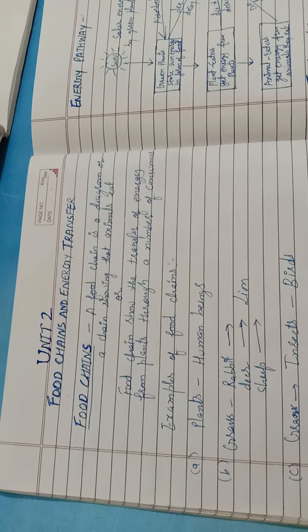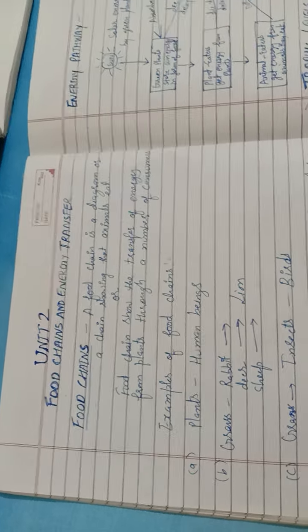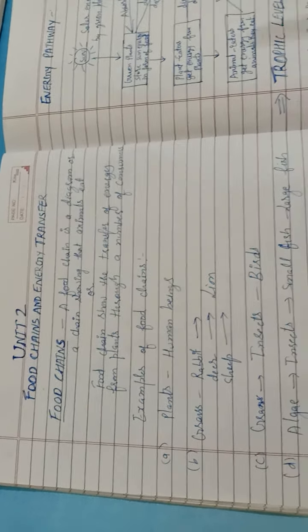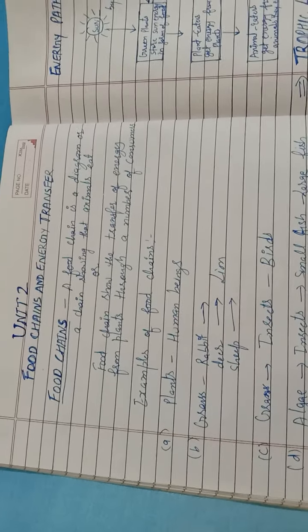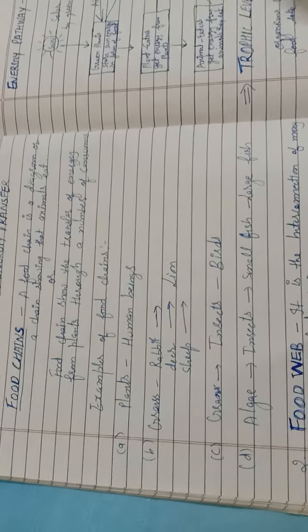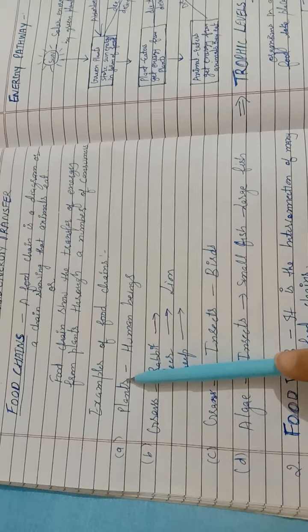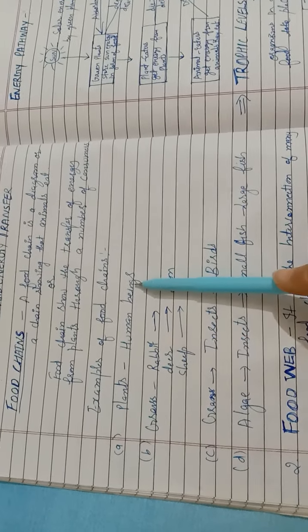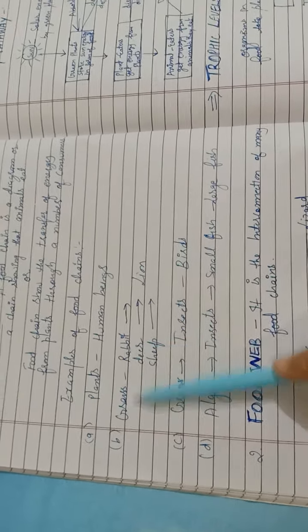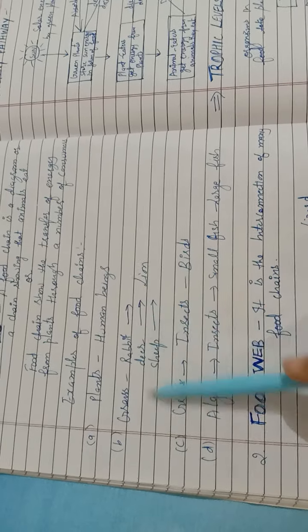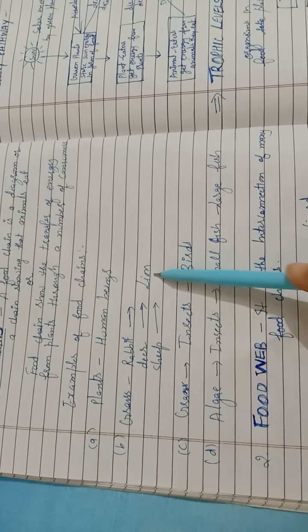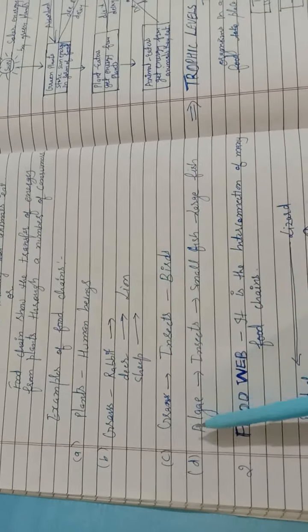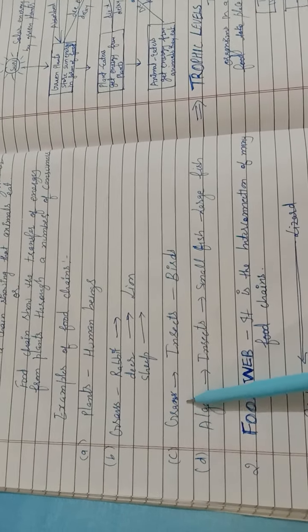But the base of every food chain is the plants. They are basically called the producers. Here are some examples of food chains. There is a plant that is eaten by human beings. Then grass can be eaten by a rabbit, deer or sheep. They are the herbivores, and they can be eaten by the carnivores.